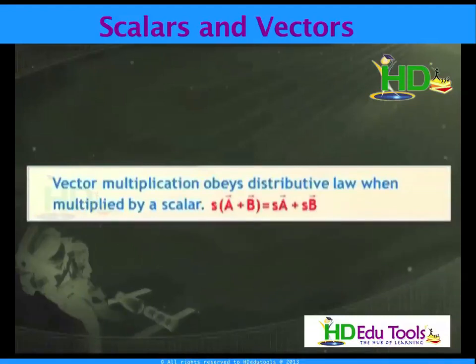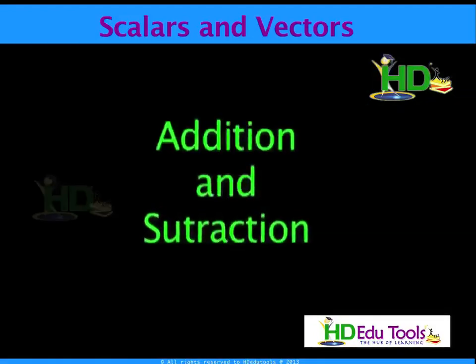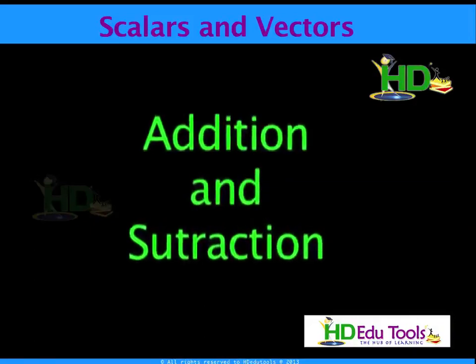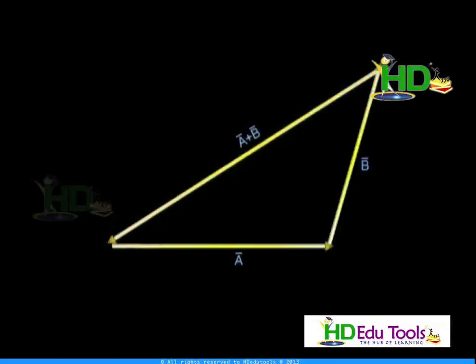Then we go for the addition and subtraction of vectors. Two vectors can be added, two vectors can be subtracted, two vectors can be multiplied. First I am taking the addition of two vectors, with a graphical, pictorial representation. If two vectors are represented both in magnitude and direction by the two adjacent sides of a triangle taken in order, then their resultant is given by the third side taken in the reverse order.